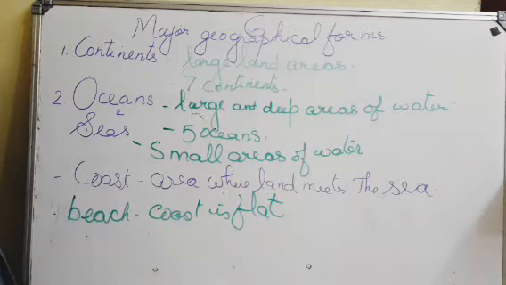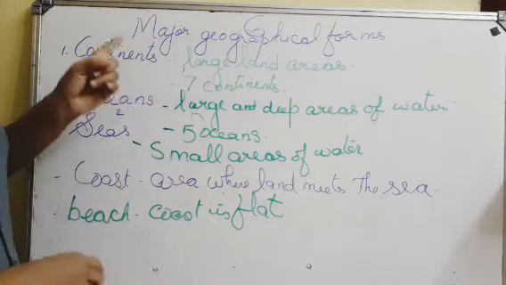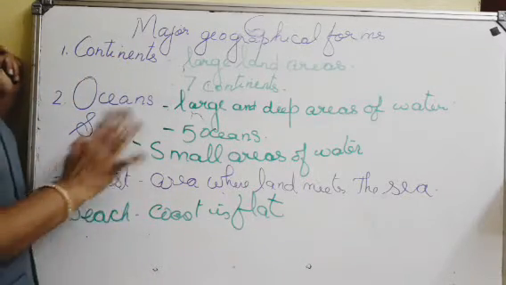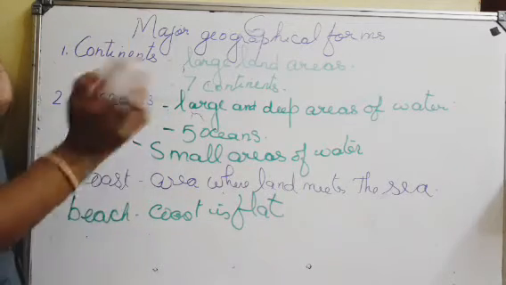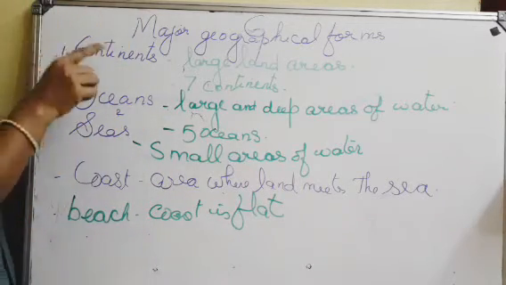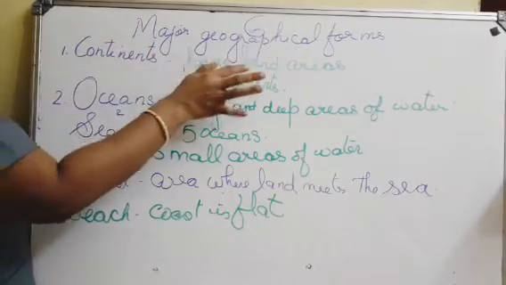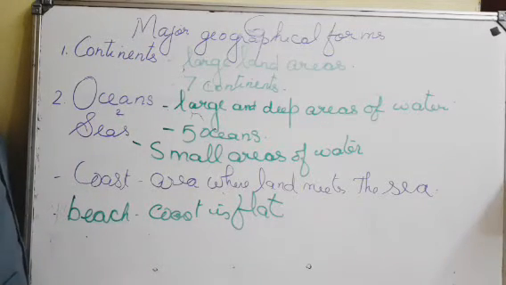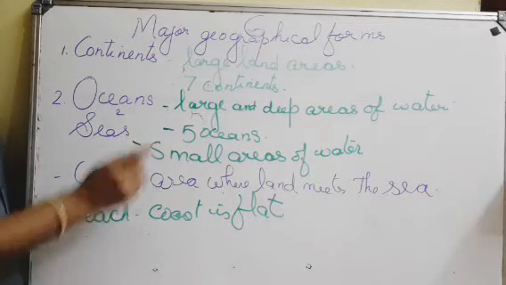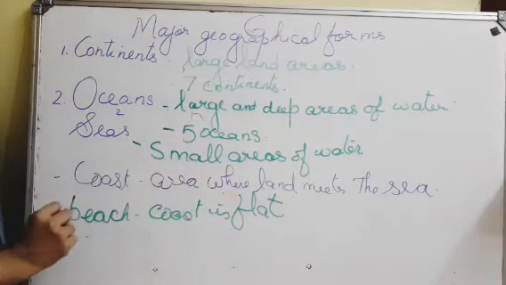So, major geographical forms. Earth is not the same everywhere. It is very different. The first one we learned about is continents. Continents are large land areas and there are 7 continents: North America, South America, Europe, Africa, Asia, Australia and Antarctica.